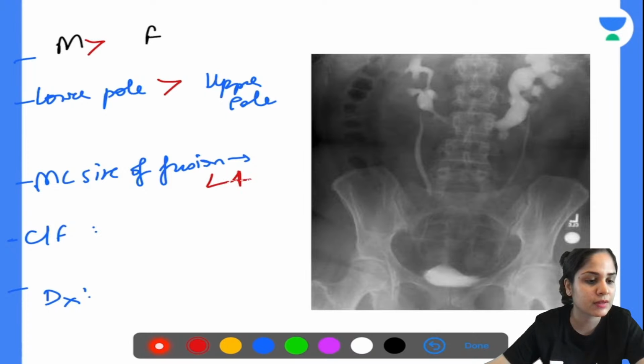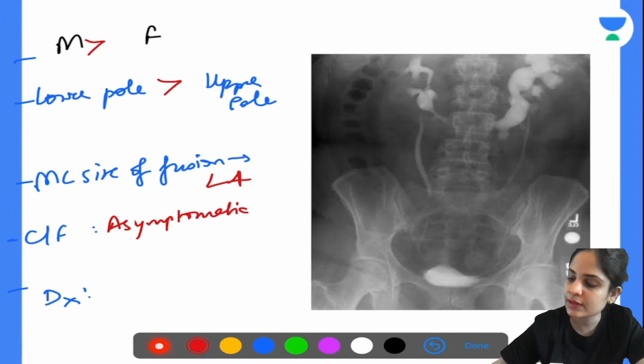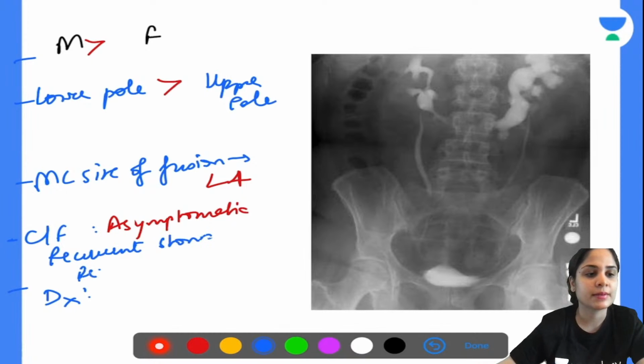Clinical features, the patient will present with features, not L3, L4, just remember a single one, L4, okay. Clinical features that the patient will present with, yeah. So most of the times the patient is asymptomatic. Usko pata nahi chalta hai that he has some problem. But what kind of presentation will the patient have? He will come to you with recurrent stones. That is the one thing. So recurrent stones and recurrent UTI. So you will wonder why is he having this problem, and then you will order some tests for diagnosis.